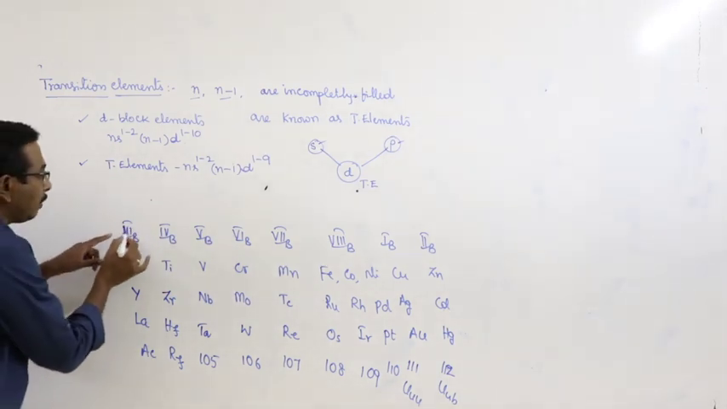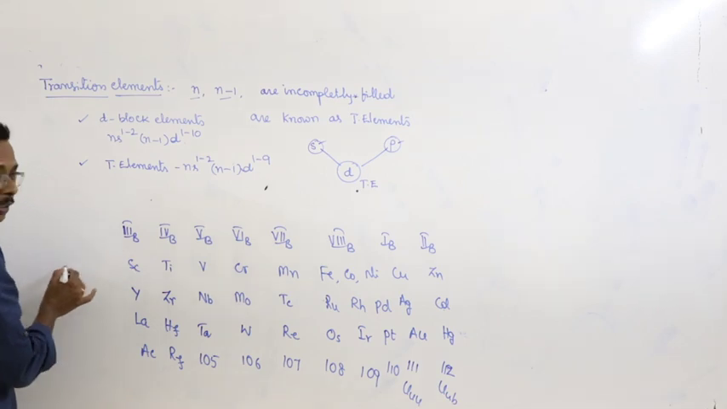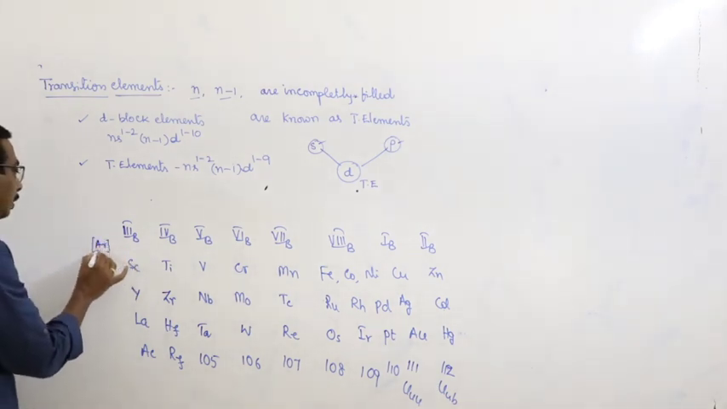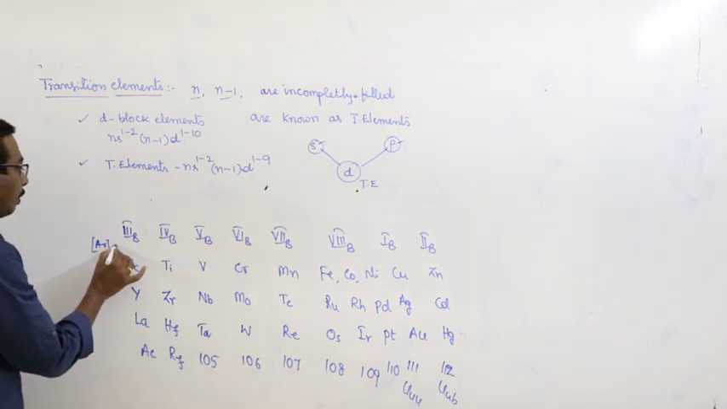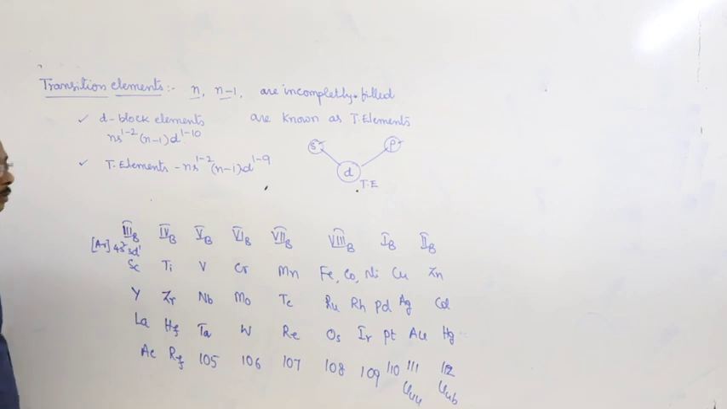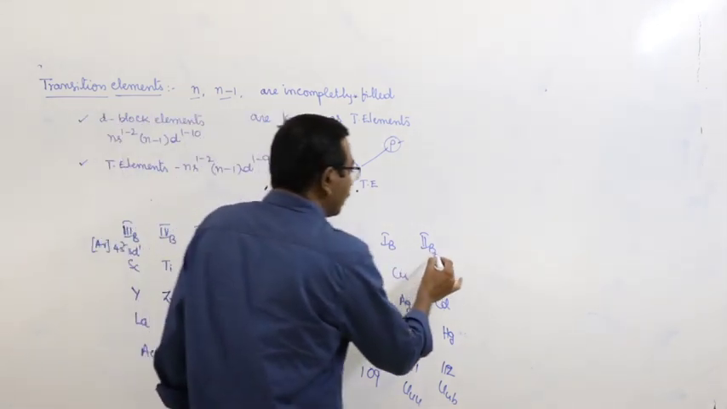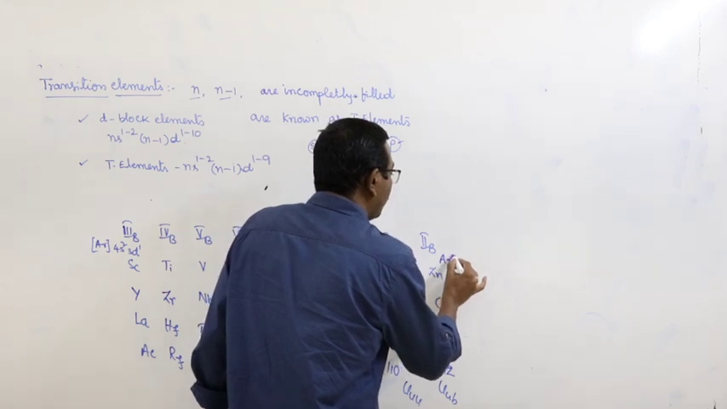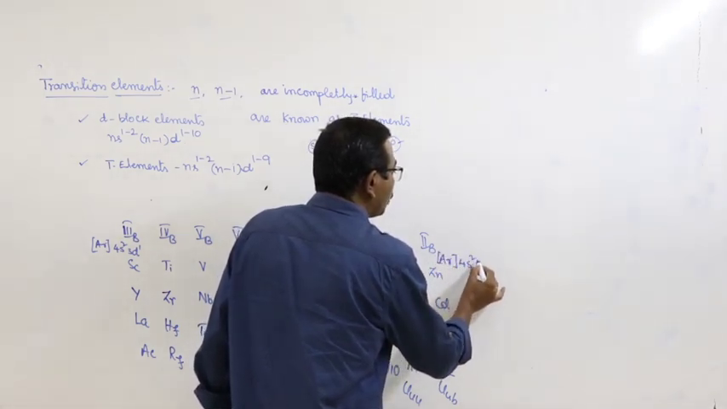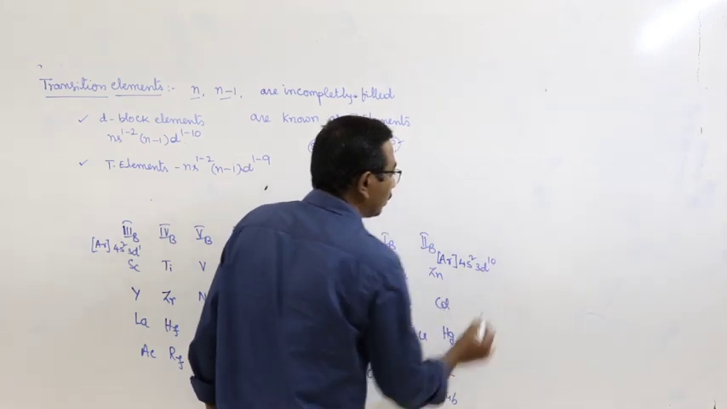Here is the electronic configuration of third B group elements, scandium: argon 4s2 3d1. And finally, the electronic configuration of zinc is argon 4s2 3d10.